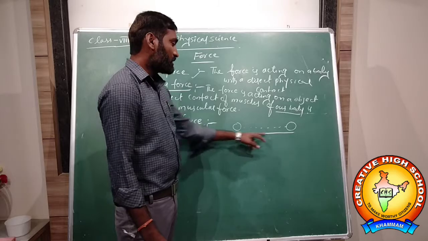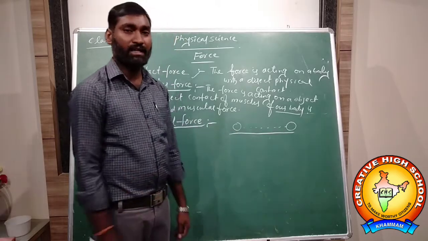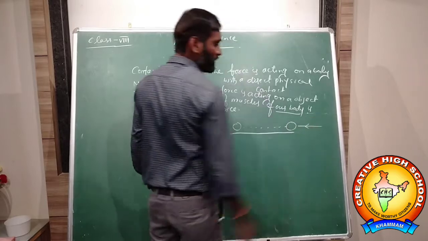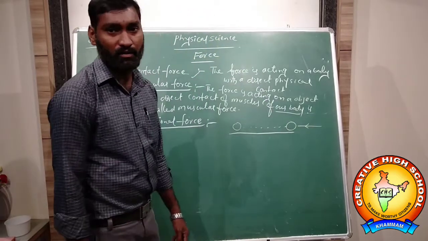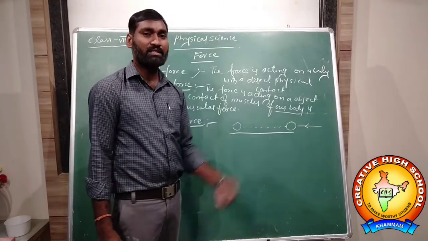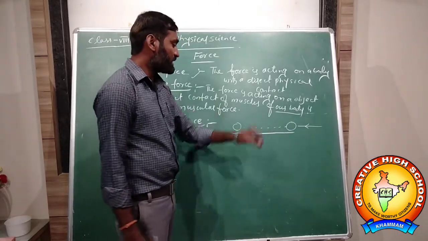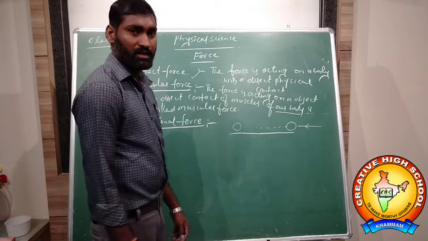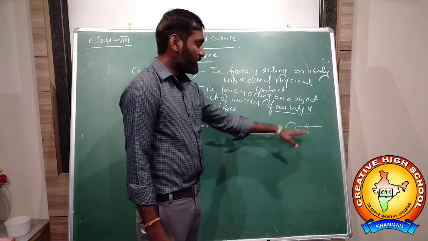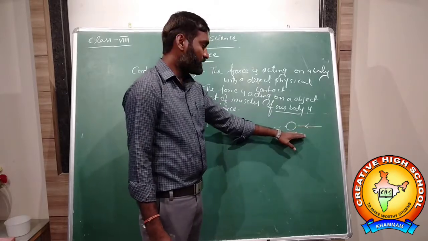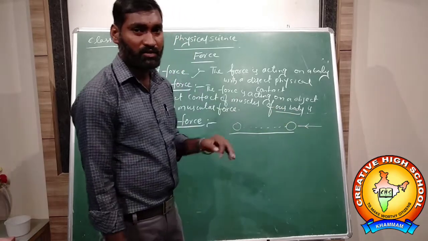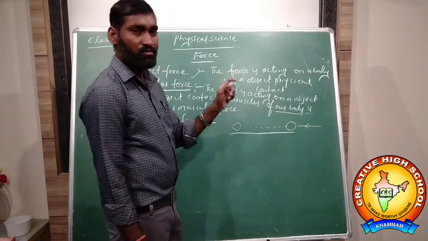Because there should be some invisible force acting on the ball, some opposing force. That's why it stops on the ground. Did you observe? When I throw the ball on the ground, it travels some distance and stops. Because of that invisible force acting on the ball, it stops. That invisible force is called frictional force.